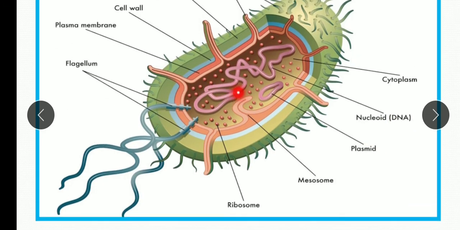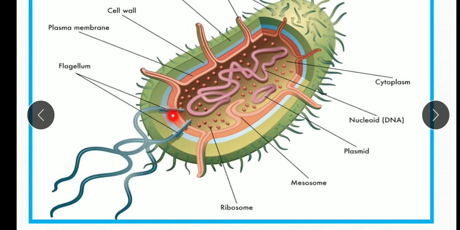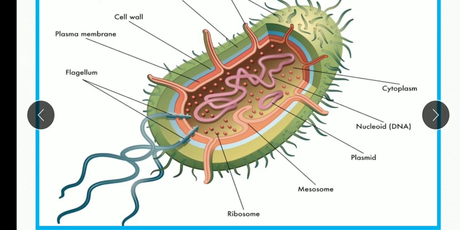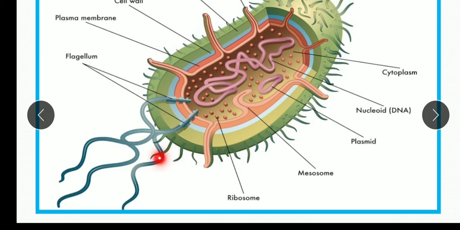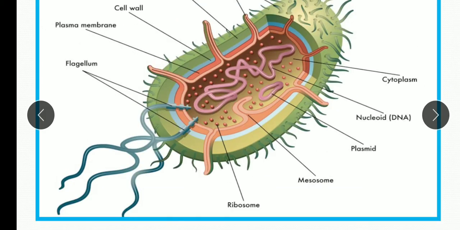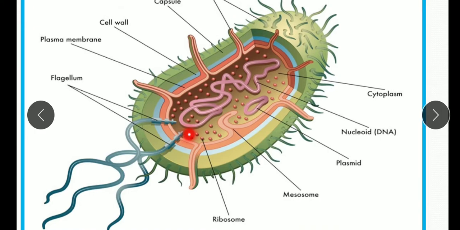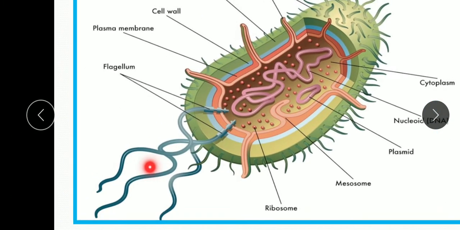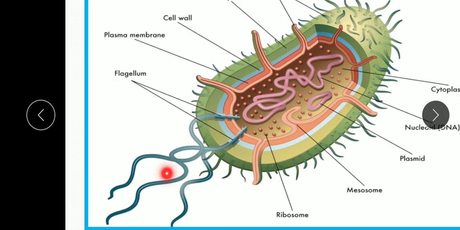Then we will come to the flagella. You can see here the flagellum is shown. Flagella are long whip-like structures projecting out of the cell wall. They come out from the cell wall. And what is the role of the flagella? They help in locomotion, in movement.